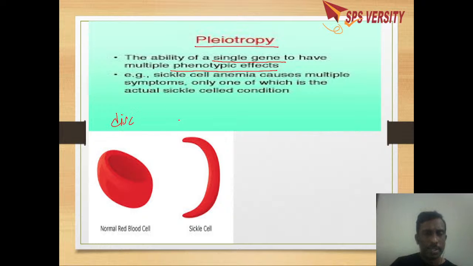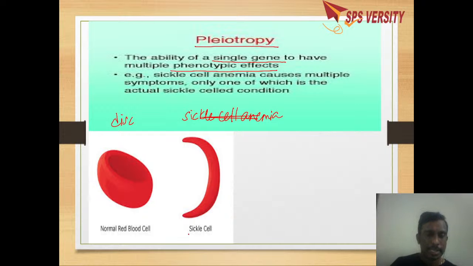But when the red blood cell becomes sickle shaped due to a genetic disorder, it is called sickle cell anemia. When sickle cell anemia occurs, it shows multiple symptoms. That means the gene which controls the shape of the cell will control many other characters also.